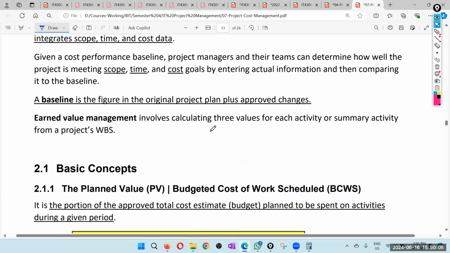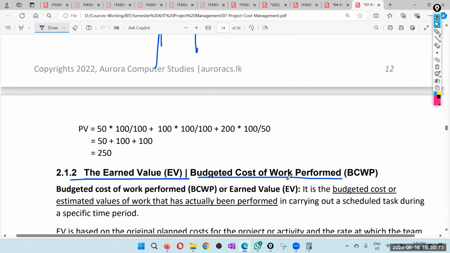Earlier, budgeted cost of work scheduled. This is work performed. So here we consider the actual percentage of work done. Earlier, the scheduled percentage of work. If the task is for 4 days, at the end of the first day we assume that 25% should have been done. But now we use how much, what percentage, of that task is actually done.